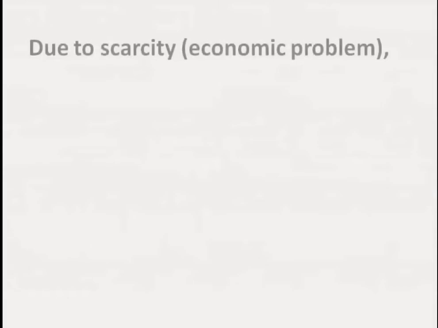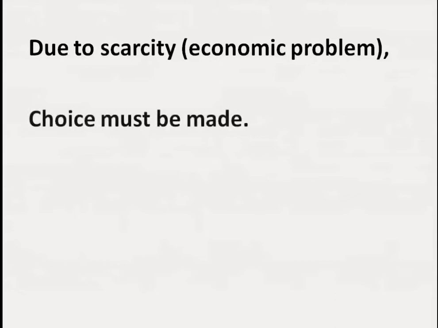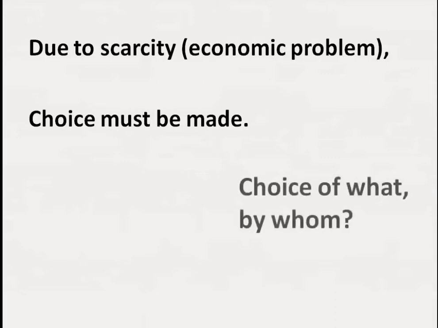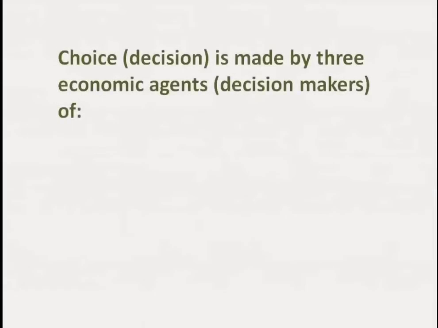Now, because we have scarcity, because we have economic problem, what should we do? We must make choices. We have unlimited, numerous wants, which cannot all be satisfied. What we must do is make choices from a list of unlimited wants. Choices must be made, and the question is what choices, by whom. Here we are concerned with choices made by consumers.